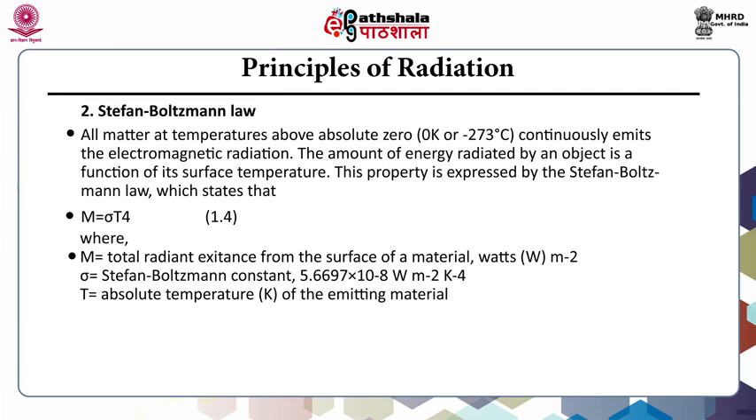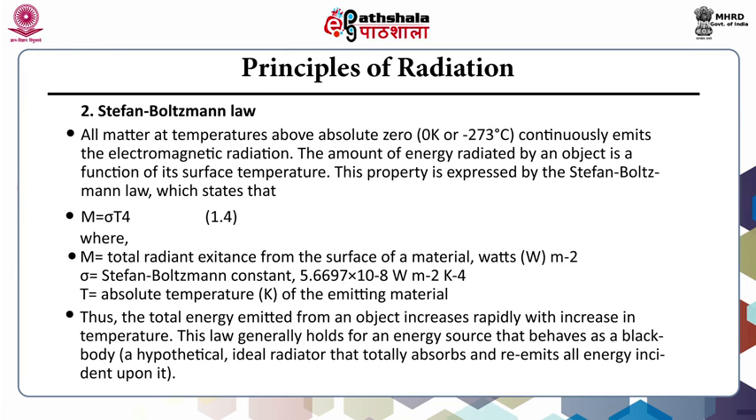radiant excitance from the surface of a material in watts per meter square. σ is the Stefan-Boltzmann constant, that is 5.6697 × 10⁻⁸ watt per meter square Kelvin⁴. T is equal to the absolute temperature in Kelvin of the emitting material. Thus, the total energy emitted from an object increases rapidly with an increase in temperature. This law generally holds for an energy source that behaves as a black body, a hypothetical ideal radiator that totally absorbs and re-emits all energy incident upon it.